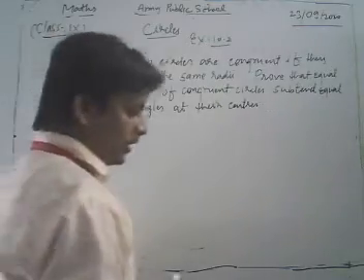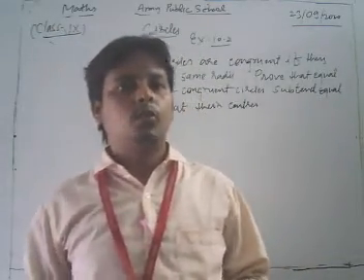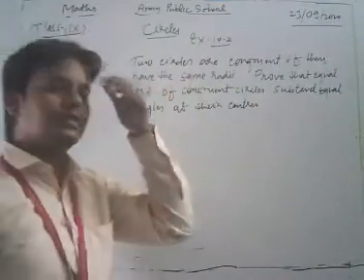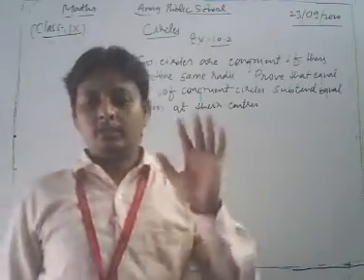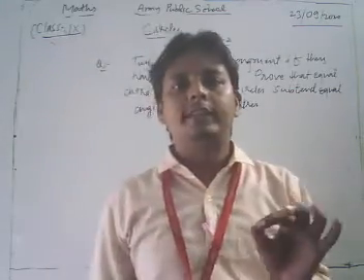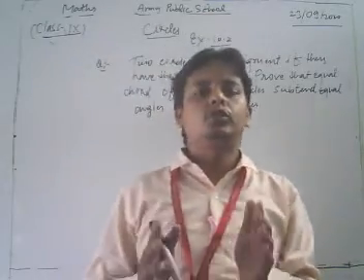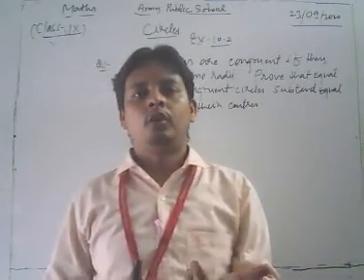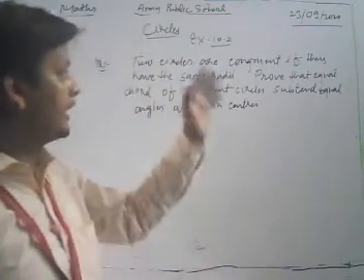Now look, dear students, this is one of the most important questions of your NCERT exercise. First we revise the question. Two circles are congruent. You know that two circles are said to be congruent to each other when their radii are the same.